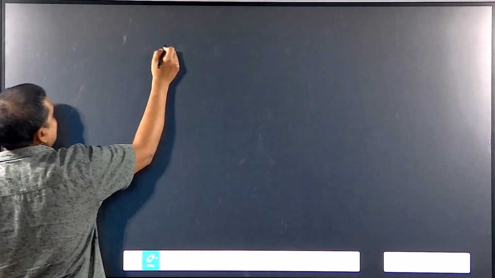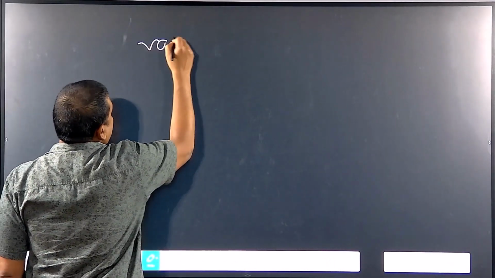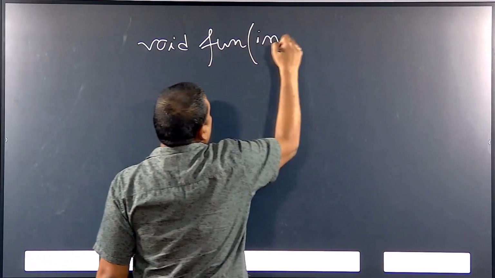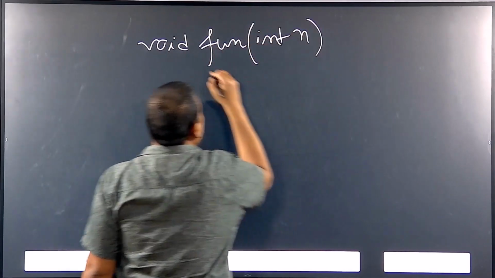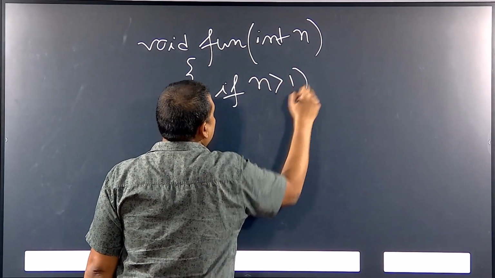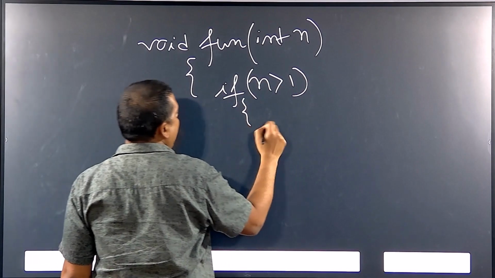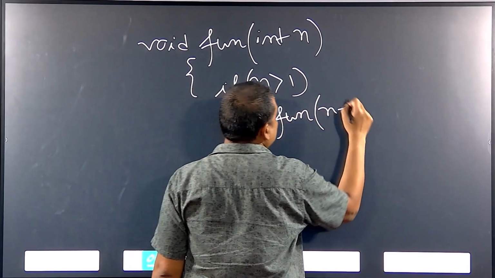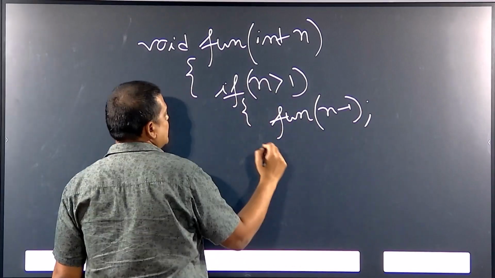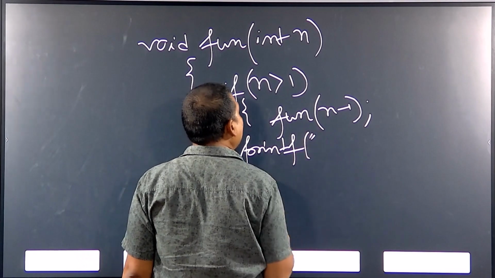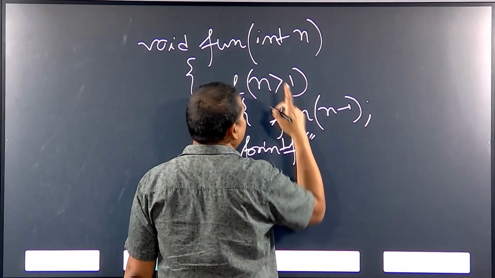Now, if I have the same example like this, void fun(int n), and if n is greater than 1, then we have 2 different tasks. One is fun of n minus 1, I am calling the same function with n minus 1 value, and printf, where I am printing the value of n.